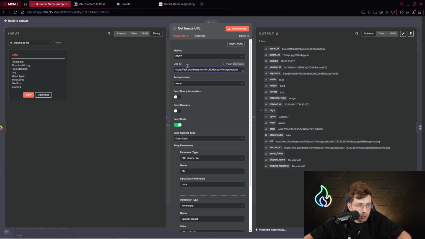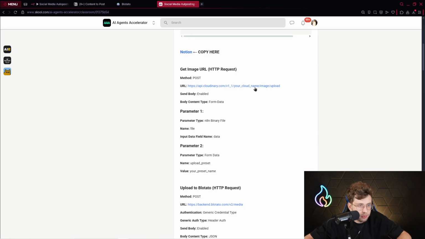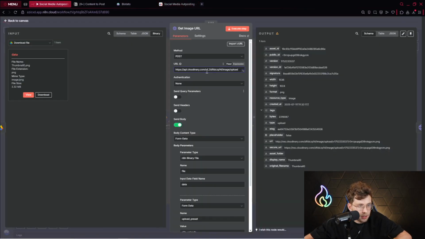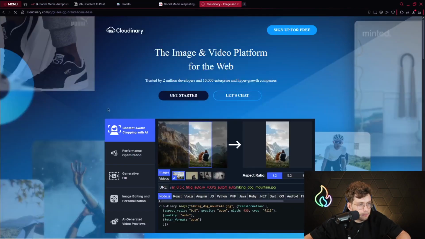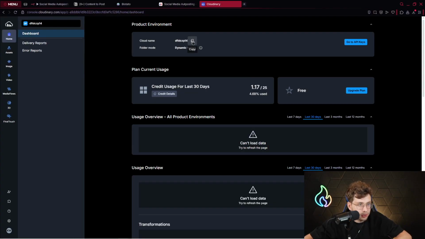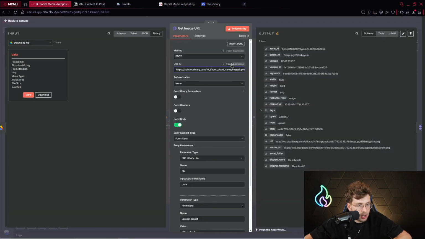But for now, what you do, you pick the URL and inside, let me show you, we've got this URL and here you should get your cloud name. So simply for the cloud name, you go ahead to Cloudinary. You just simply log in and in the homepage, you've got the cloud name, so you can copy it, you can paste it here. That's pretty much everything.